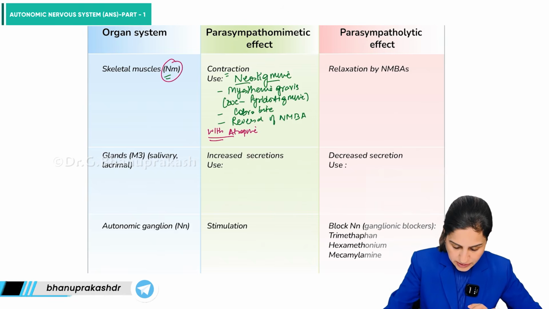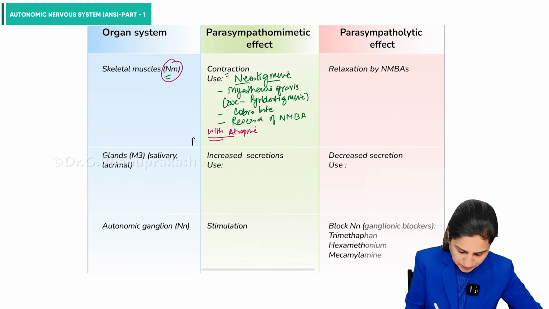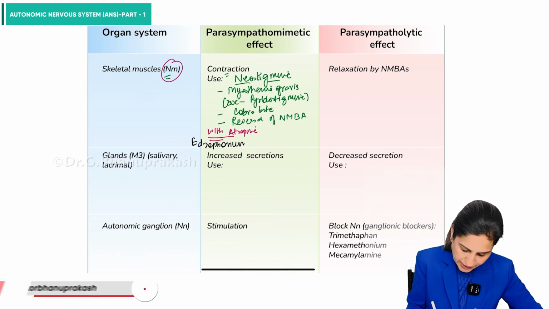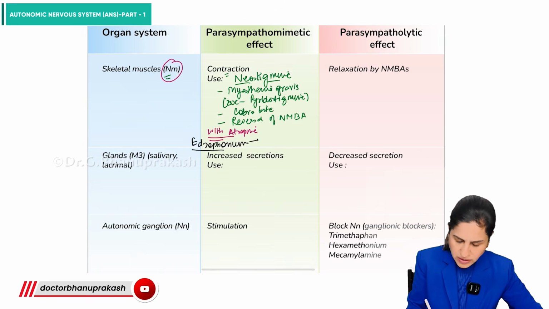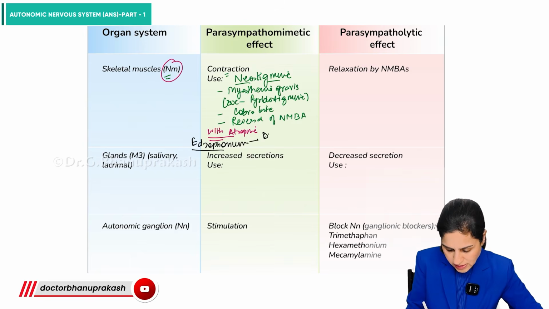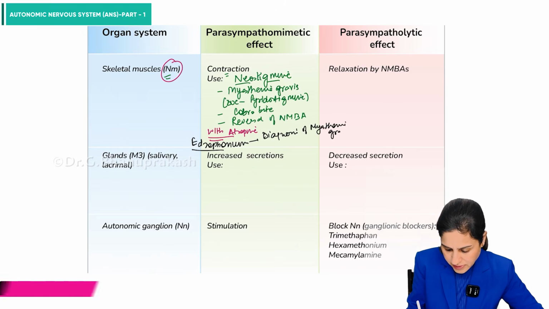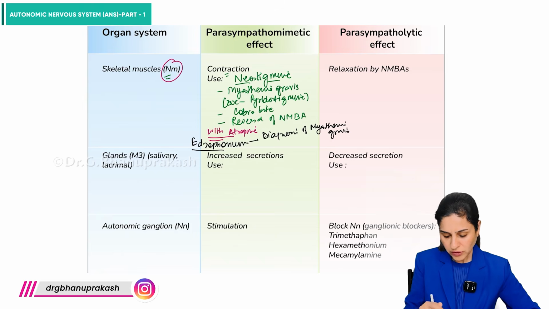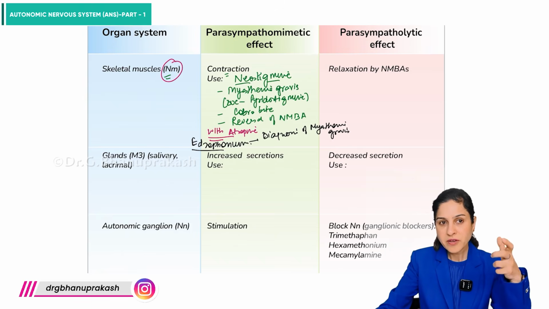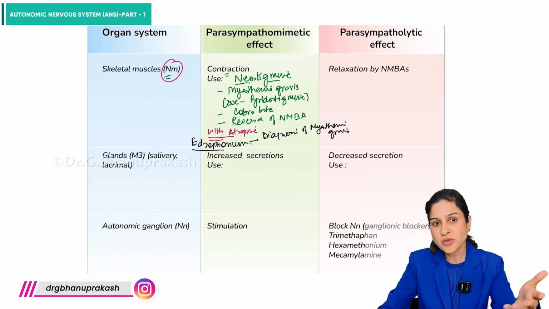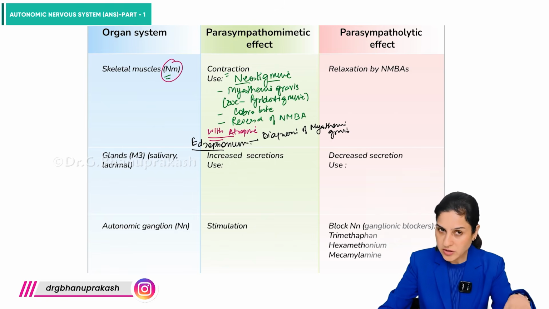Okay. So another drug here we have is edrophonium. Now, edrophonium is a very short acting drug. So if you give this drug, we can use it for diagnosis, wherever you are doubting, of myasthenia gravis. So if you give a little bit of the drug, there will be improvement in the patient. So you know it is myasthenia gravis, and then you can start the treatment.